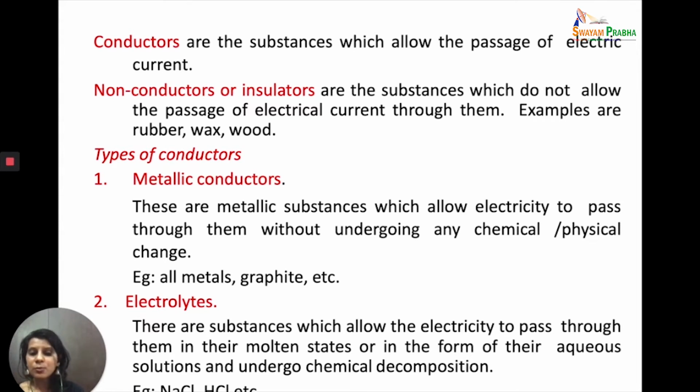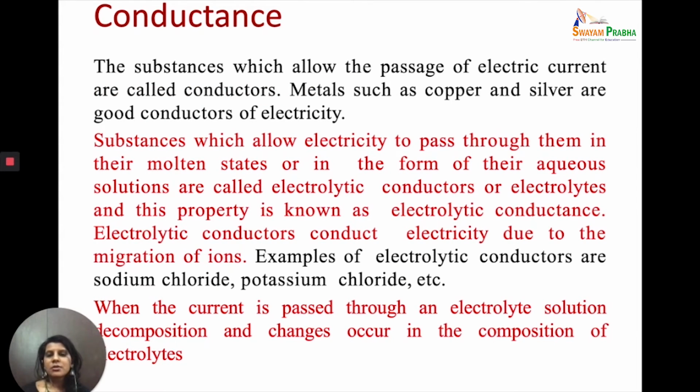But the moment you melt them, the ions become mobile and they start to move around, and because they start to move around, the electricity can be conducted. Similarly, if you dissolve them in water, because of the high dielectric constant of water, the ions again move apart, they become free, and because they become free, they again allow the passage of electric current. So the electrolytes are substances which allow electricity to pass through them, either in the solution state or in the molten state.